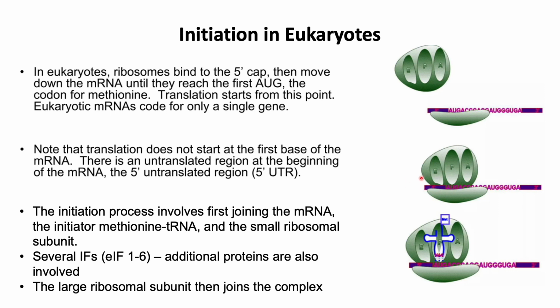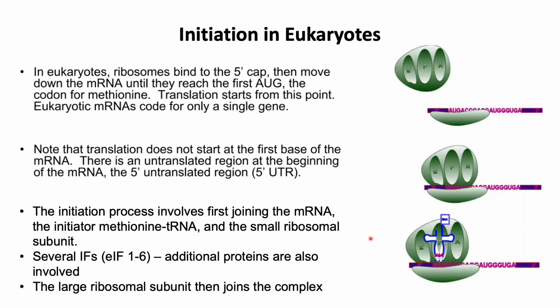Translation starts from this point, and eukaryotic mRNAs code for only a single gene. Also note that translation does not start at the first base of the mRNA. This region, like we saw, is called the 5' untranslated region.